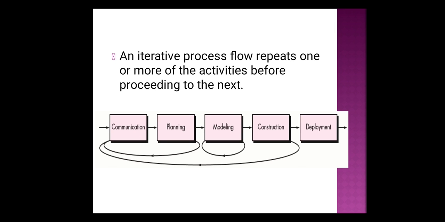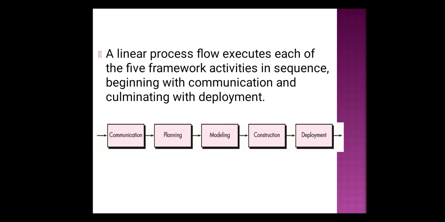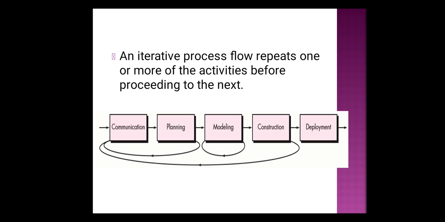Next, iterative process flow. The name itself suggests iterative, in the sense of repeating something. So here some set of activities will be repeatedly executed. For example, let us consider you had completed your communication, planning, modeling, and construction.